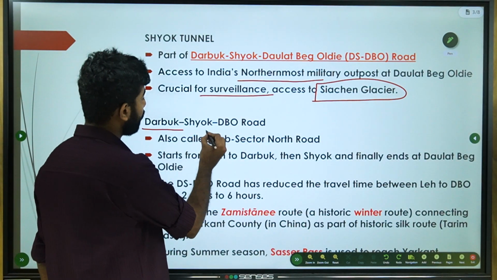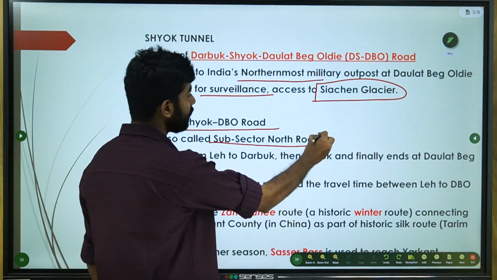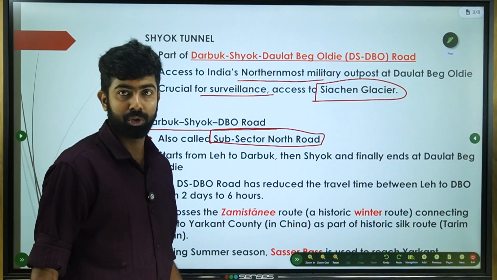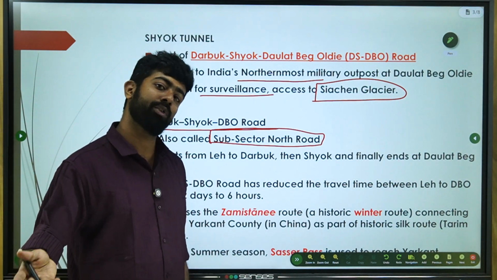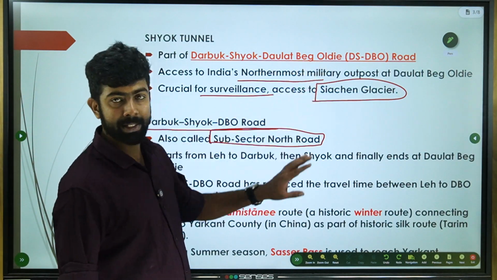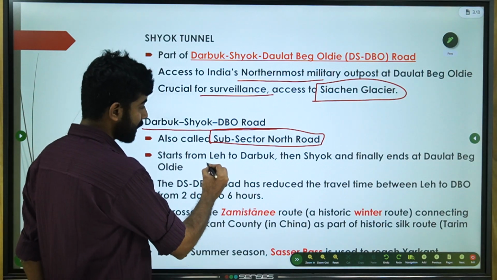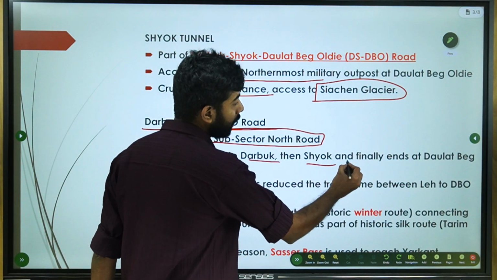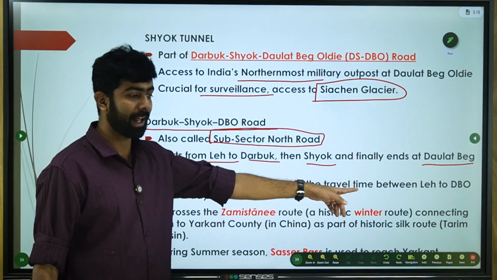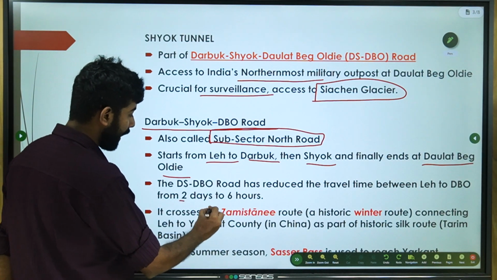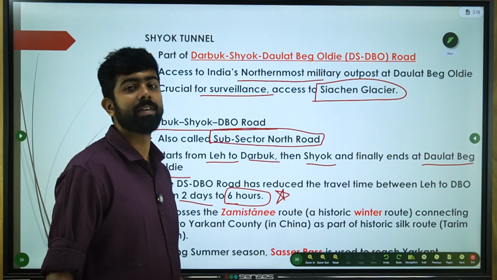Now talking about the Darbuk Shyok DBO Road, it is also called the Subsector North Road. This is important, because the UPSC can ask different names. Consider the following statement regarding the Subsector North Road. It effectively means Darbuk Shyok Daulat Beg Oldi Road. It starts from Leh, goes to Darbuk, then Shyok, and finally ends at Daulat Beg Oldi. DS-DBO Road has reduced the travel time between Leh and DBO from 2 days to 6 hours. It's important, right? Just 6 hours is enough.